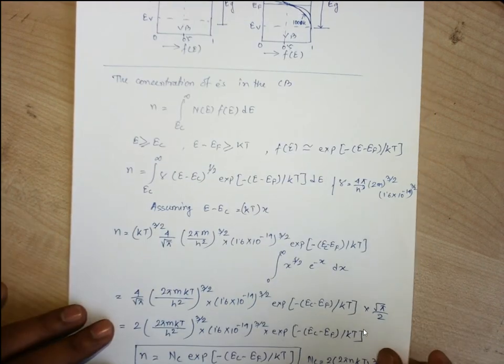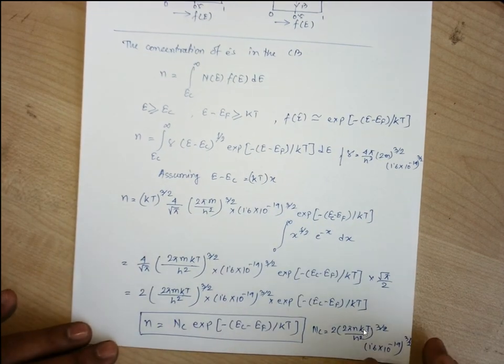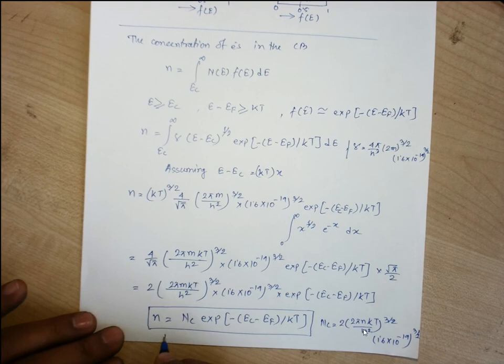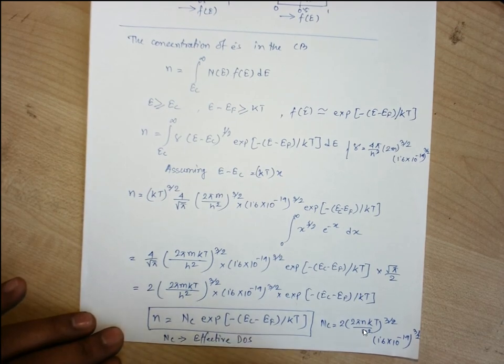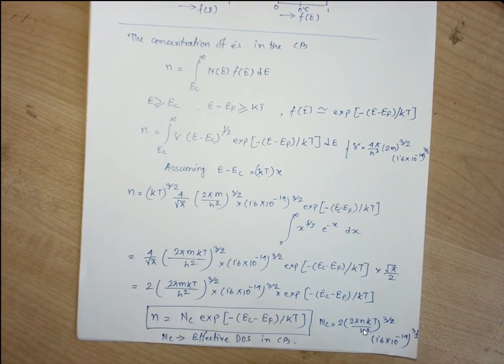Okay. So this NC value is known as the effective density of states. This NC is known as the effective DOS in the conduction band, the effective density of states in the conduction band.